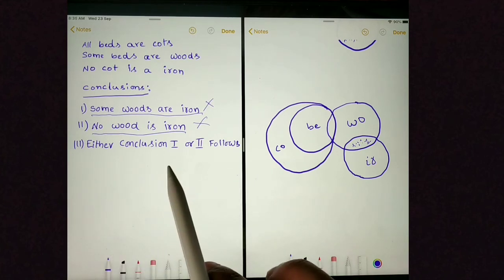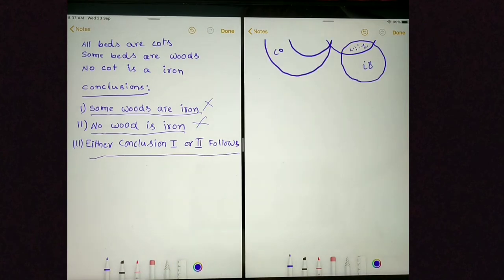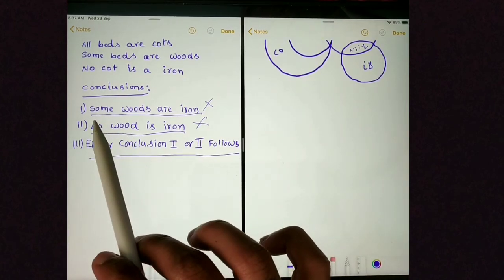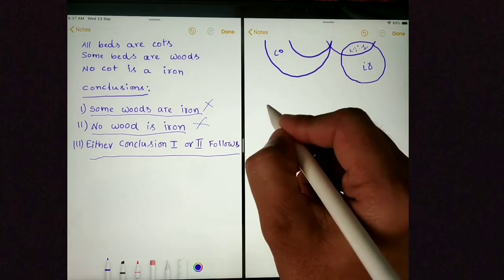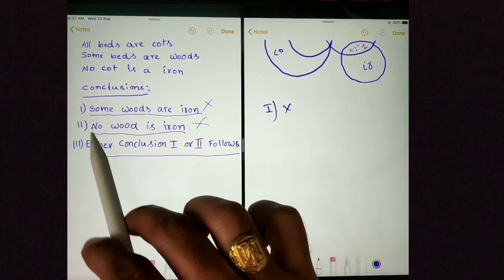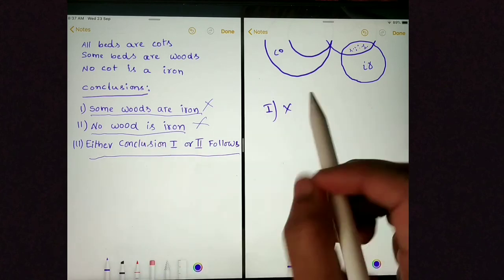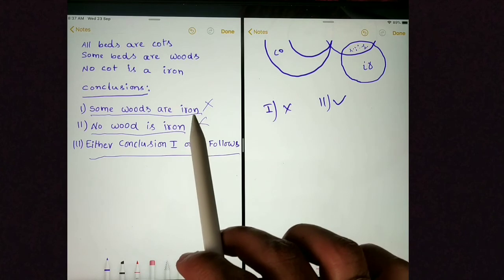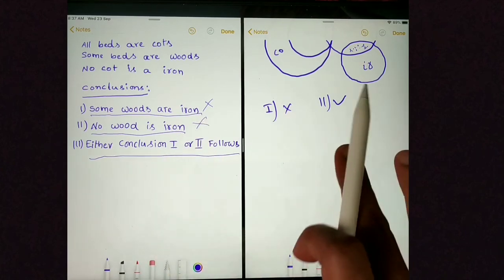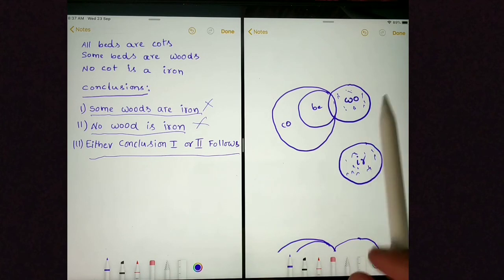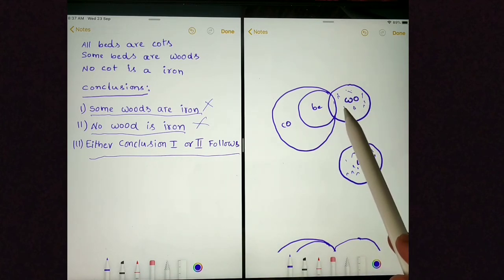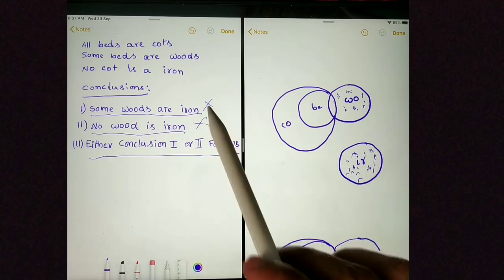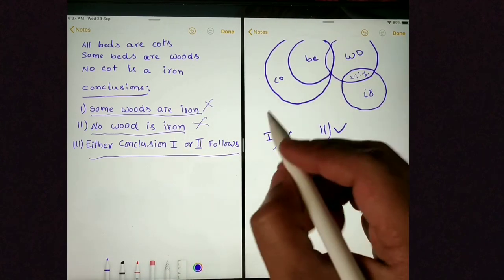Next conclusion. Either conclusion 1 or 2 follows. This is a very important thing. Here, to prove the first conclusion is wrong, we are proving the second conclusion is correct. Right? Some woods are iron. To say this is wrong, we need to prove no wood is iron. In the first Venn diagram, we could prove no wood is iron. Because of this, the first conclusion is wrong.